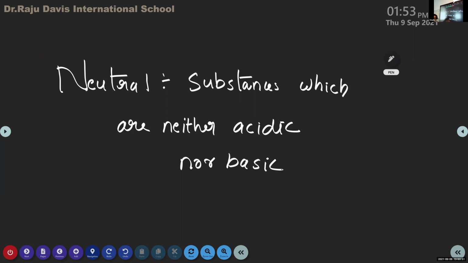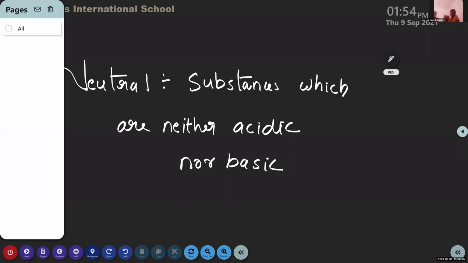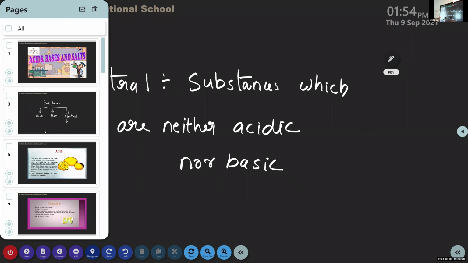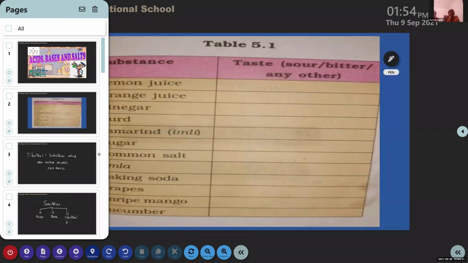So we can explain much more about acid, base and neutral. For that we are using some other kind of objects, which is what we are going to discuss next. Before that we want to study more examples of bases. Can you give some examples? Yes, ma'am. Soap is a base. Baking soda, detergents, lime water, antiseptic, amla, drain cleaner.